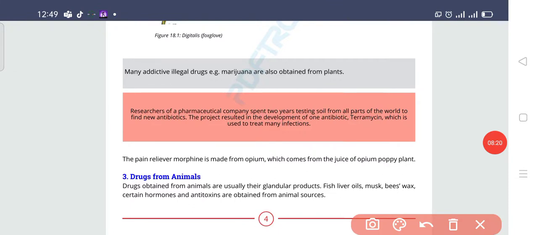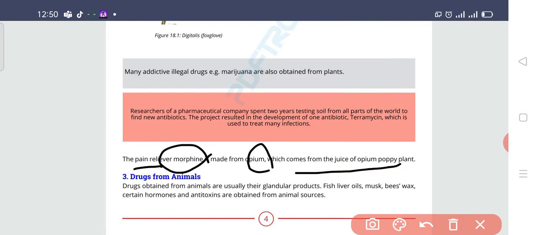The analgesic is the pain reliever which used to reduce pain, and the most perfect medicine that is actually helping in reducing pain is morphine. You might have heard this word before, because it can also result in drug addiction, but it is also helping to relieve pain. And we used to get it from opium, which comes from the juice of the opium poppy plant.